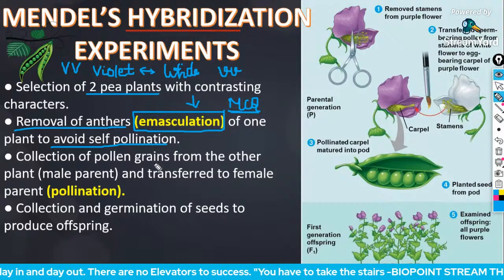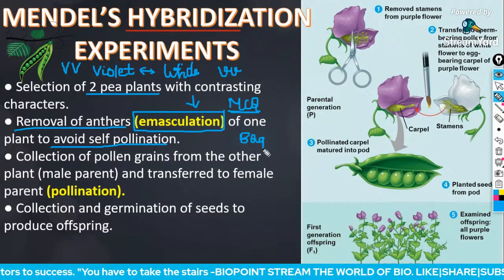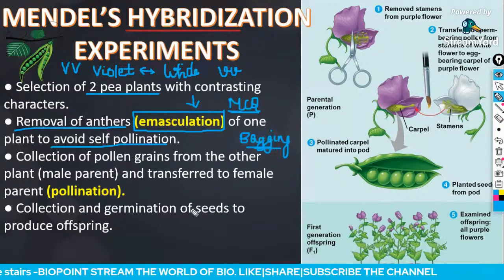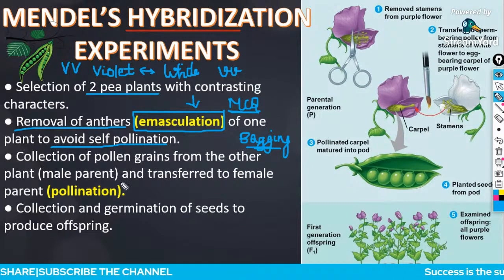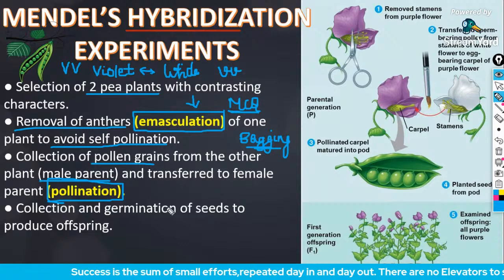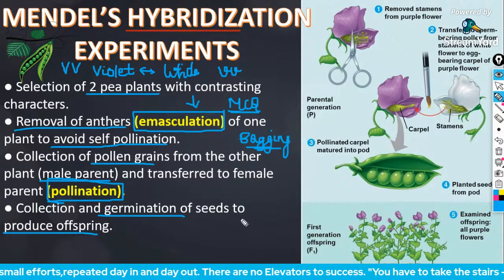After the anthers are removed, the flower is bagged. So after emasculation, bagging takes place. Why is bagging necessary? To avoid the deposition of unwanted pollen grain. Then pollen grain is collected from the male parent and transferred to the female parent, which is referred to as pollination. Then comes collection and germination of seeds to produce the offspring.